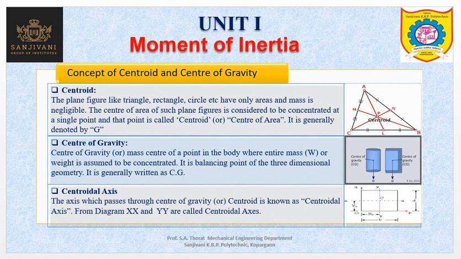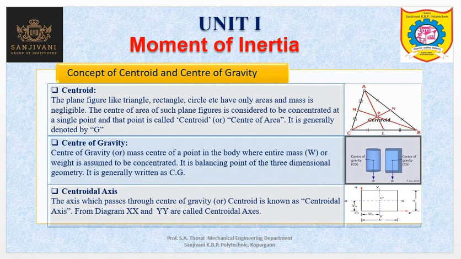Now, what is center of gravity? Center of gravity is a point in the body where the entire mass or weight is assumed to be concentrated. It is the balancing point of three-dimensional geometry.